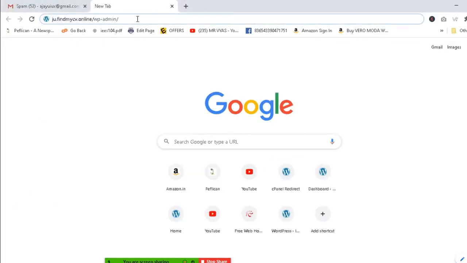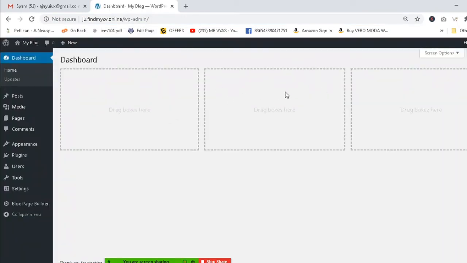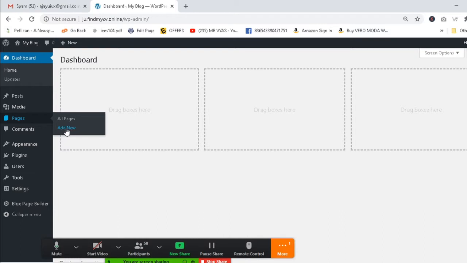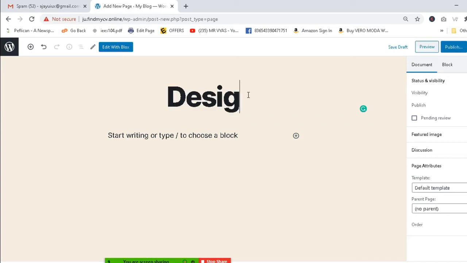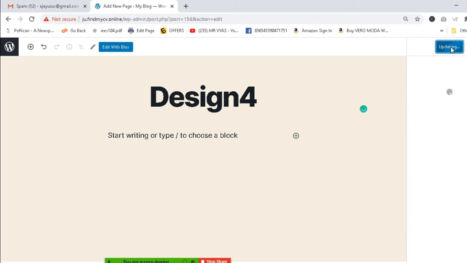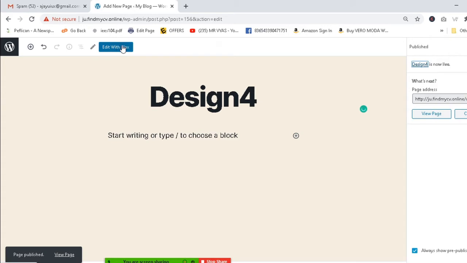Now I'm starting from zero again. First click on that and you will reach here. Enter your username and password. You only have to do three things. First of all, Add New. After that, write your name here, design 4. Then select the theme, then publish.